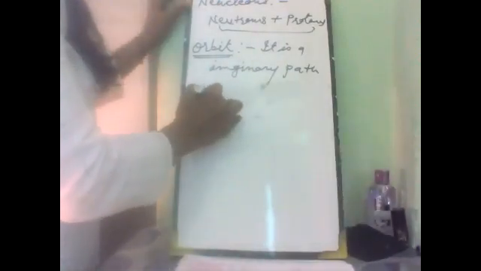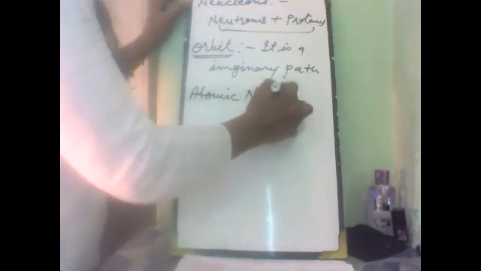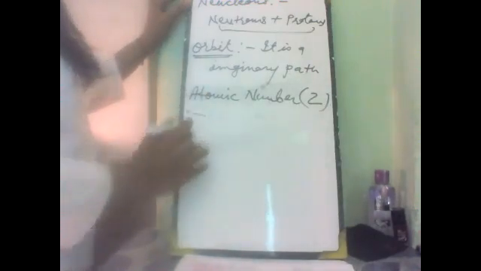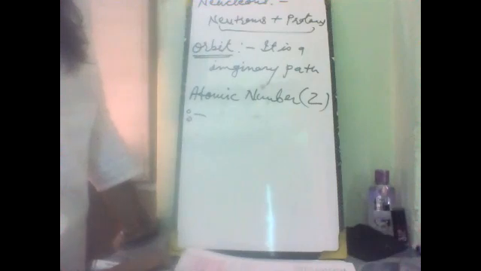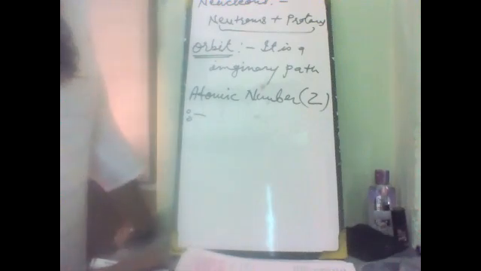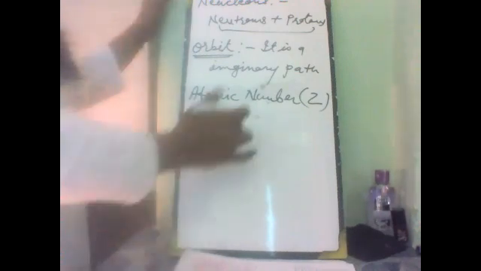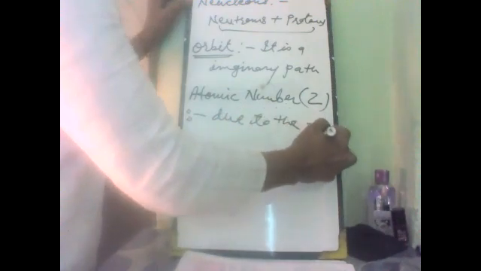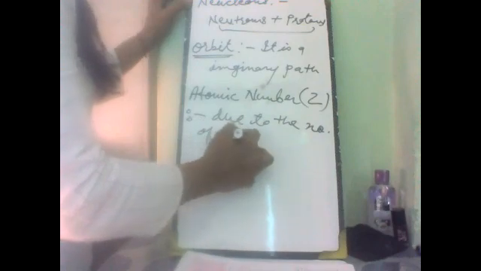Atomic number. This atomic number is represented by Z, capital Z. An atom, an element, has its own characteristics of the presence of protons in its nucleus, and this is due to the number of protons.